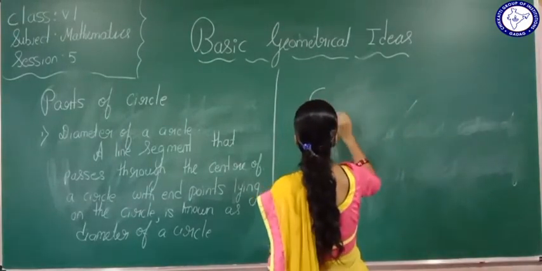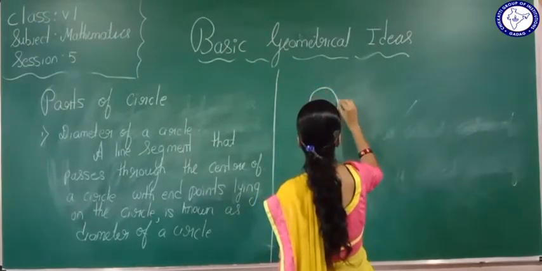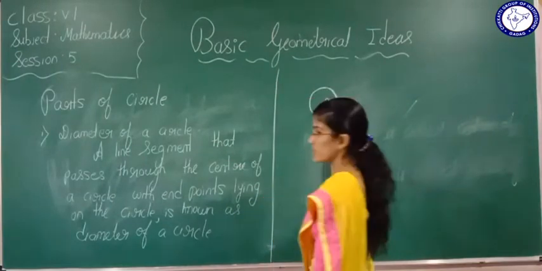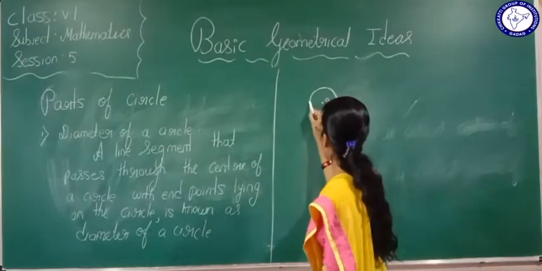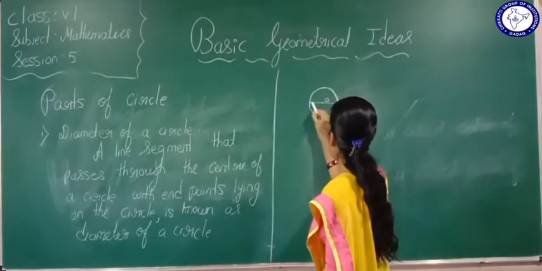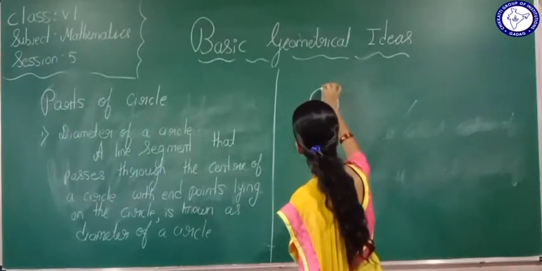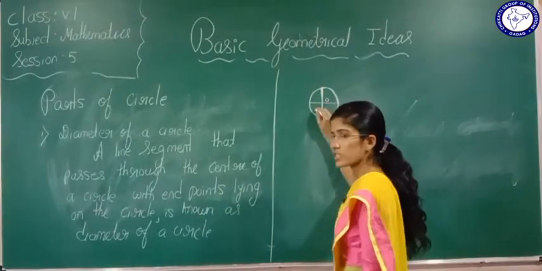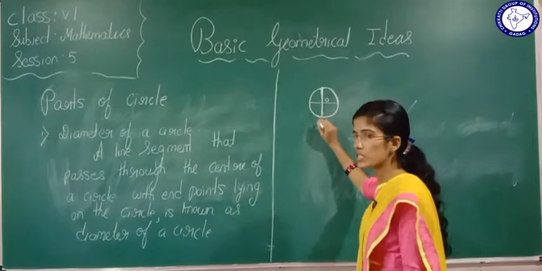Now see here, this is a circle. This is the center of the circle, no? What does the definition say? A line segment which passes through the center of the circle. See, this line also is passing through the center of the circle. This is nothing but a diameter of a circle.